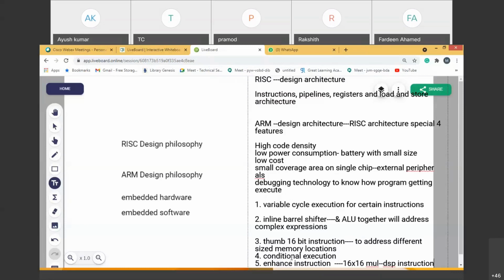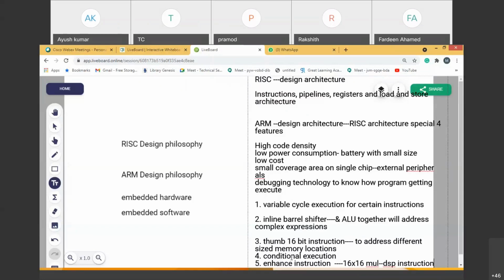The ARM design philosophy has all RISC properties along with extra properties: it can generate high code density, it can have low power consumption technology, low cost technology, and occupy a small coverage area, depending on how the fabrication is done. It can have debugging technology. It also has variable cycle execution for certain instructions. It has an inline barrel shifter which helps the ALU to solve complex expressions. The barrel shifter is just a simple shifting operation. When you see some examples while doing the instruction set, you will automatically understand.